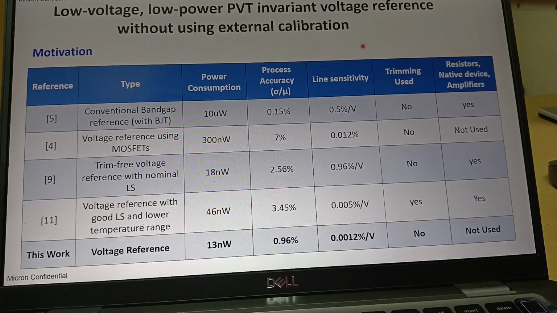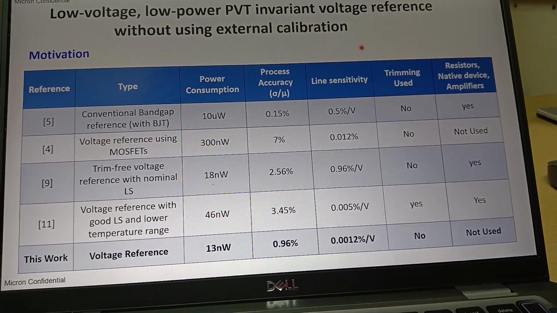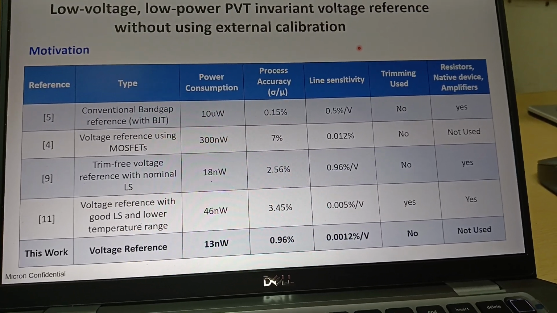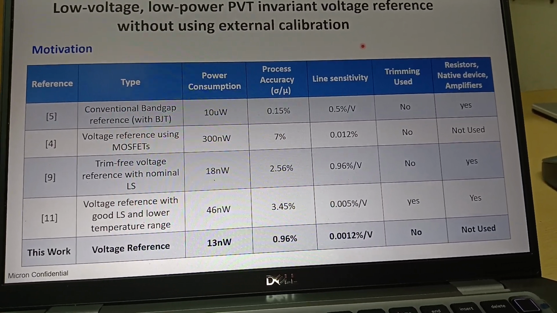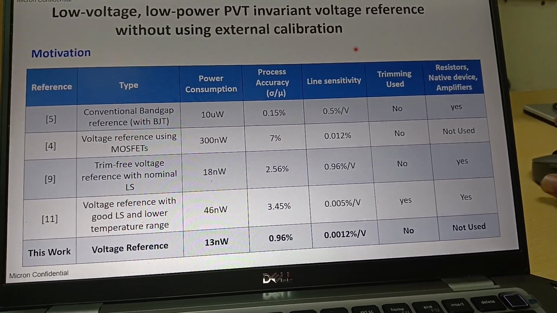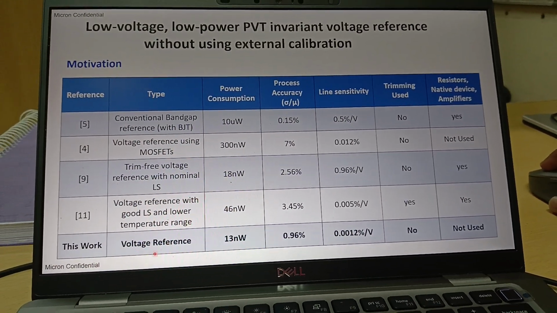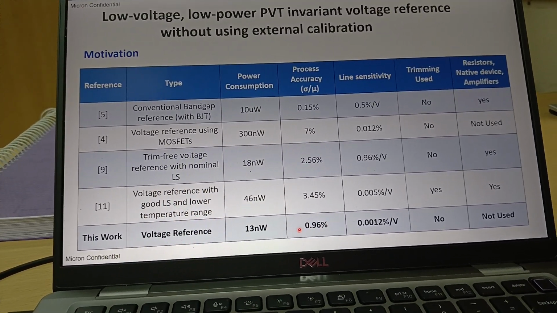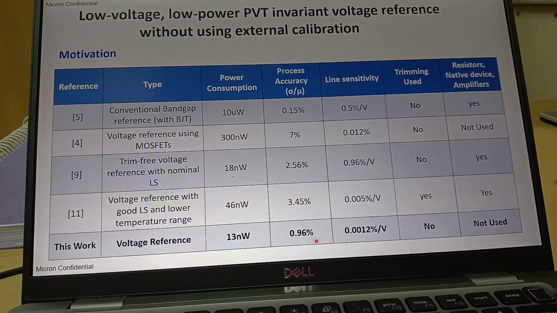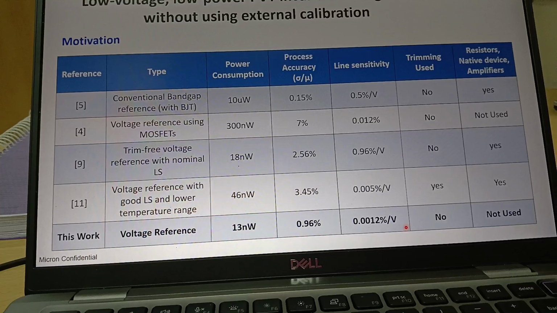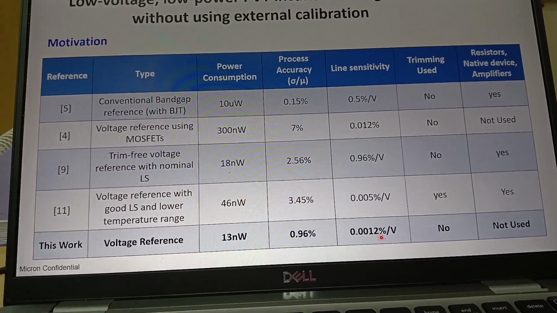So in this work, our main target is a low power, low voltage circuit with very excellent line sensitivity, which is independent of process, voltage and temperature without using any external trimming circuitry. If you see this work, we are able to generate 30 nanowatt power consumption and 0.96% accuracy, which is very good compared to the state of the art. And the line sensitivity, if you see, is 0.0012% per volt.